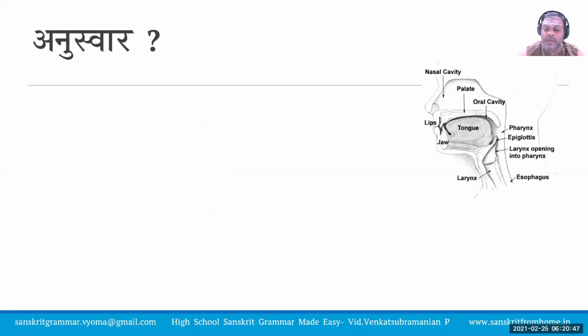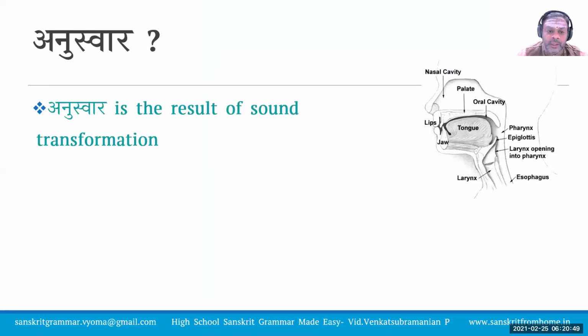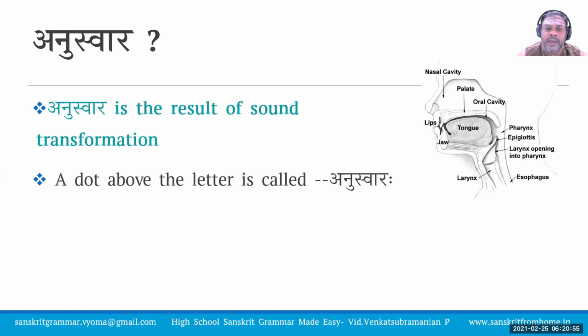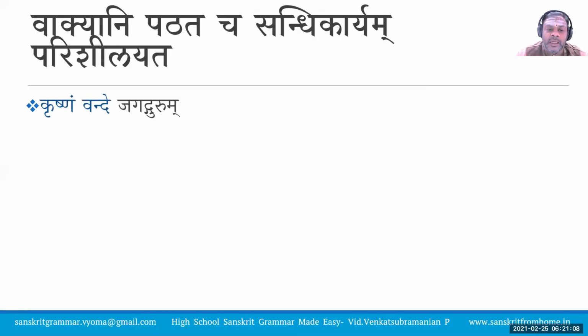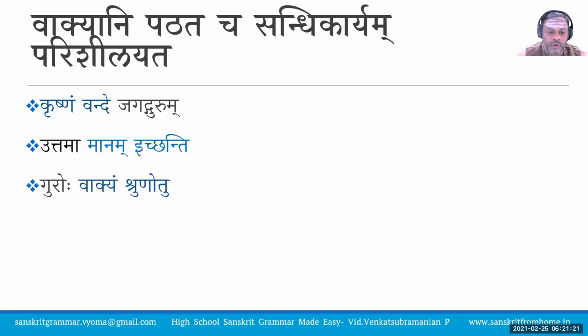Now, what is Anuswara? All of us know one dot above the letter is Anuswara. When Anuswara is the result of the transformation of the sound, it is called Anuswara Sandhi. Here, Vyanjana gets transformed. And we will see here some of the sentences. Krishnam Vande Jagadgurum, Uttama Manam Ichanti Guroho, Vakyam Shrunotu Lakshmanaha, Ramam Anusarati.